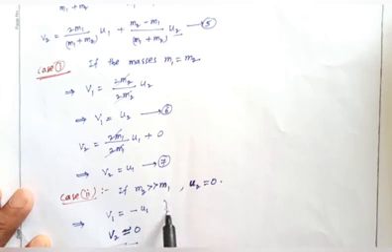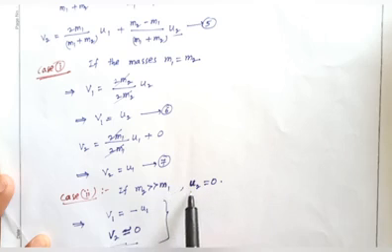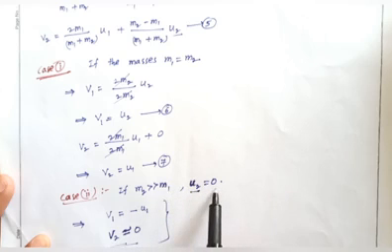So after the collision, the second mass m2 is more than m1, and the second sphere is at rest.